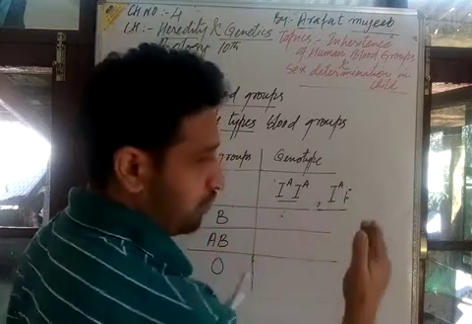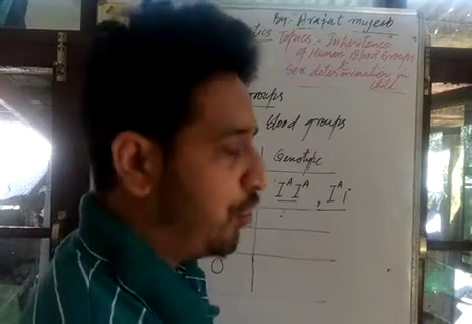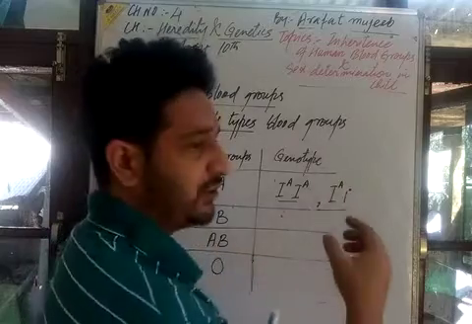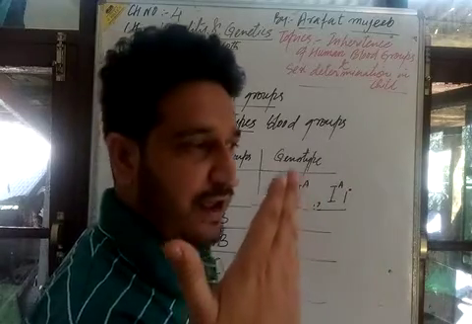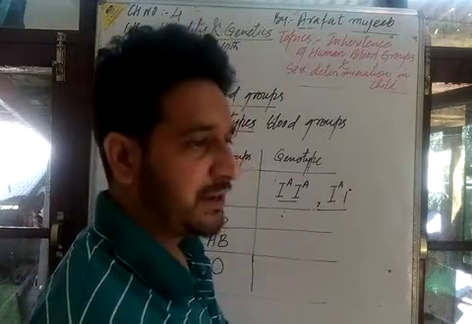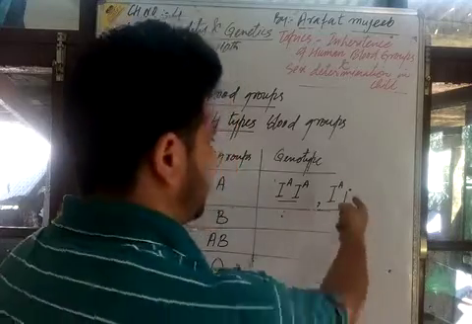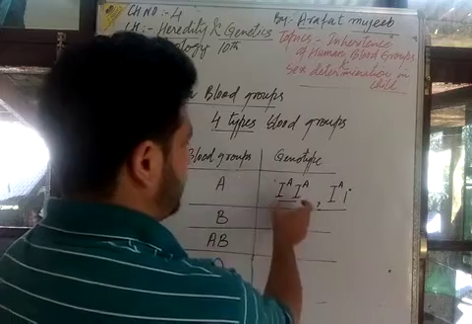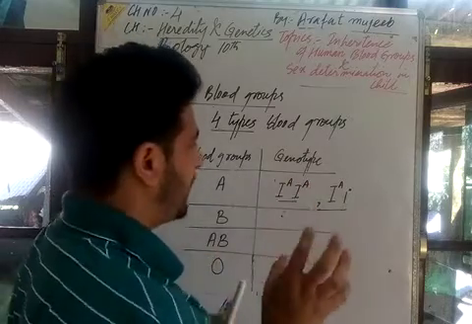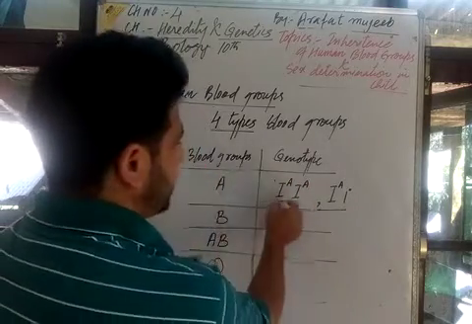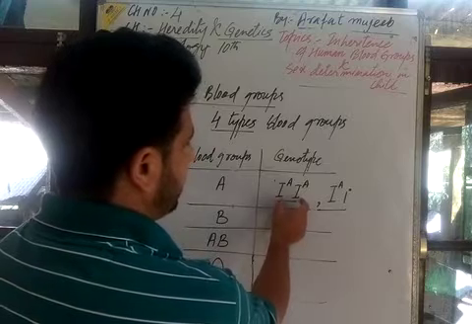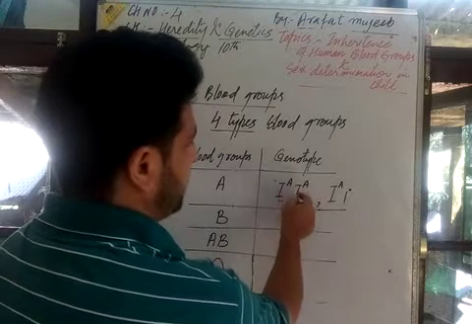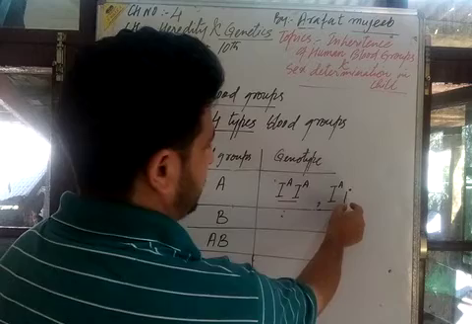But according to Mendel's law of dominance, the dominant gene always has its expression, so this pair of genes will maintain the blood group A. There is a possibility. Now what is the genotype for blood group A? Capital I superscript A, capital I superscript A, and capital I superscript A with small i.